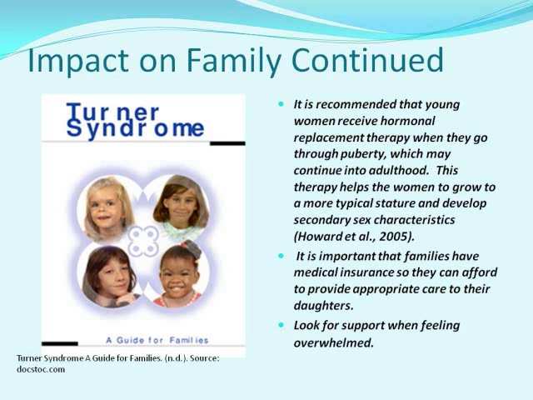Families should also understand that teenagers with Turner syndrome are suggested to have hormonal replacement therapy when they go through puberty, which may continue into adulthood. This allows the women to continue to grow and develop secondary sex characteristics. Because of the associated medical issues with Turner syndrome, it's important that families have medical insurance so that they can afford appropriate care for their daughters. Families should also know that when they are feeling overwhelmed, there are support groups for individuals with Turner syndrome and their families that provide help and guidance.